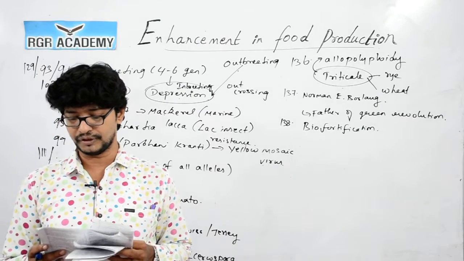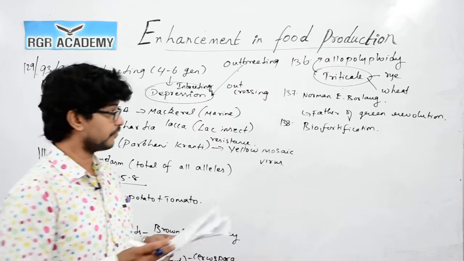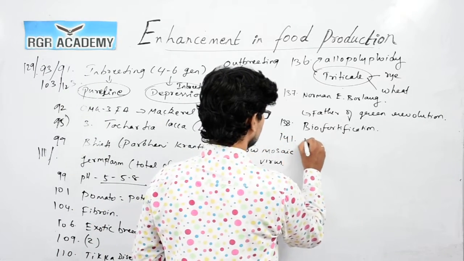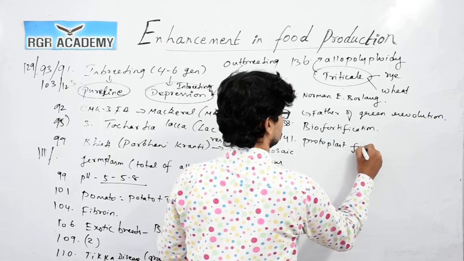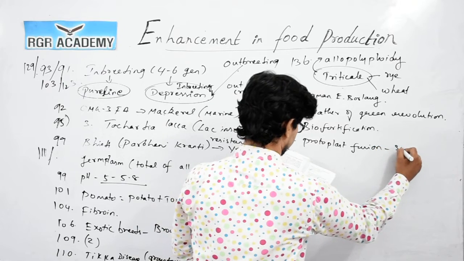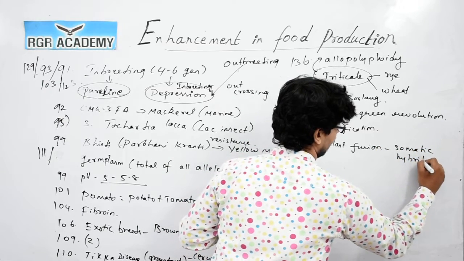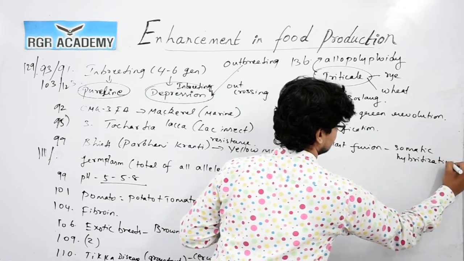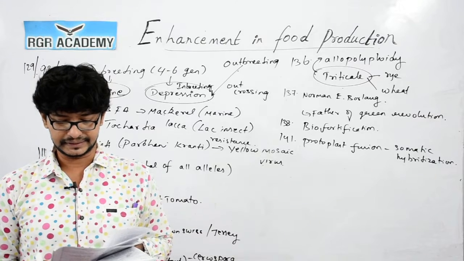Question number 141. Somatic hybridization can be done by protoplast fusion. So, protoplast fusion is for somatic hybridization. Option 1 is the correct answer.